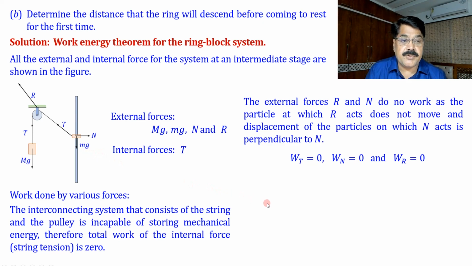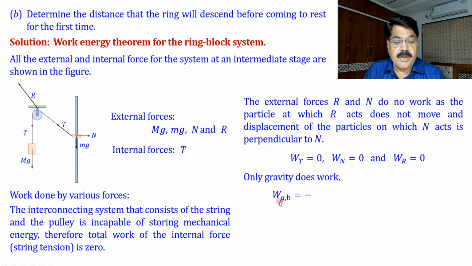For this we must know displacement of these bodies. Of course these displacements will be related because they are connected by string. So we may need to explore the constant relation between the displacements. Only gravity does work. So what we have for the work done by gravity on the block is minus Mg delta yB. We assume it goes delta yB upward, so this work will be negative. And if the ring descends by delta yR, this work will be positive. So W of gravity on ring will be small mg delta yR.